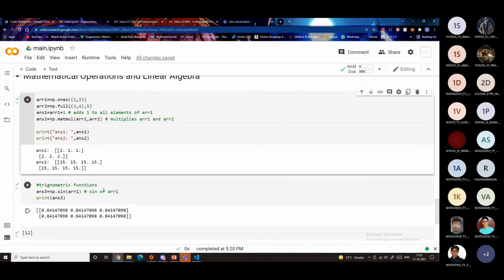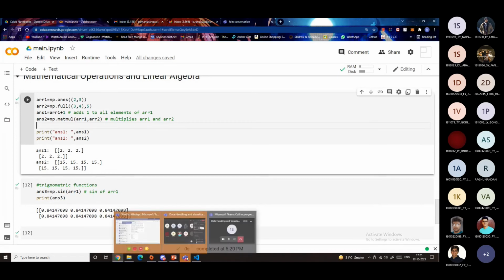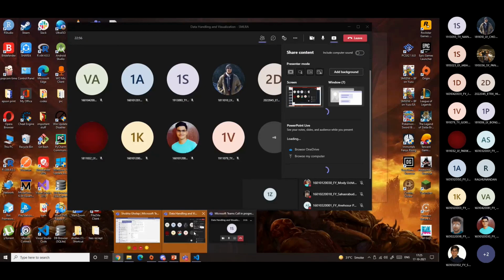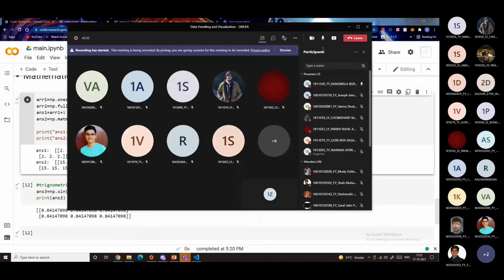So that is it from my part. If you have any questions, go ahead and feel free to ask. I guess nobody has any questions. So let's just move on to the next topic, which is pandas and how it actually works, by Shubham Verma.